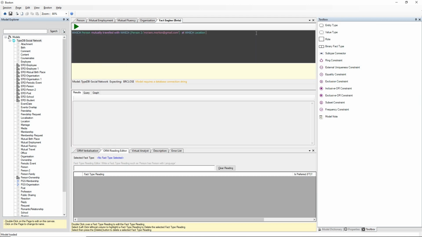Now this is another rule. So which person mutually travelled with Miriam Morton and at which location? So Miriam Morton mutually travelled at some point in time with Solomon Tran and Julie Hutchison at a place called French Lick.